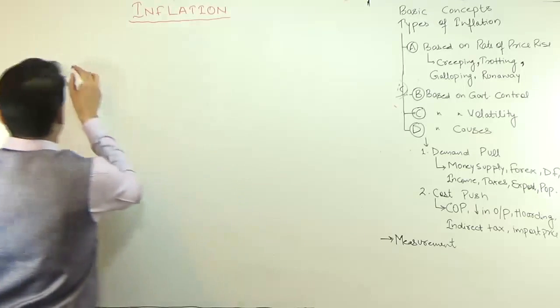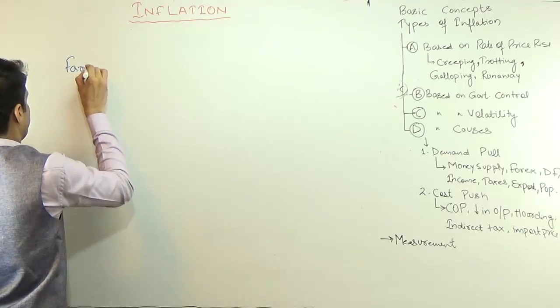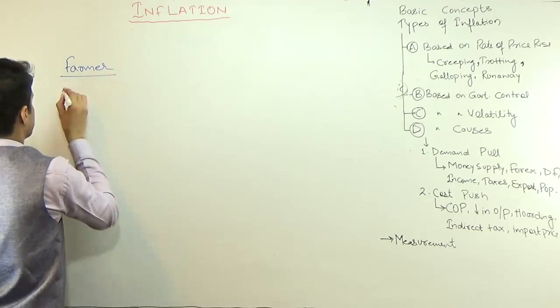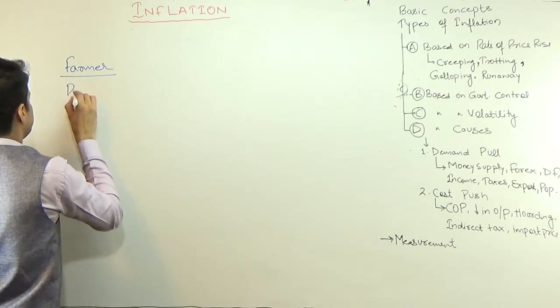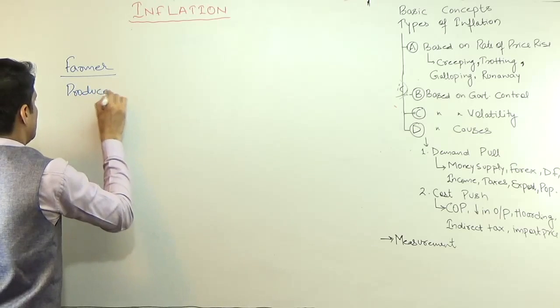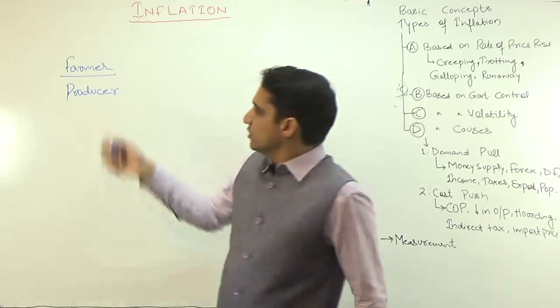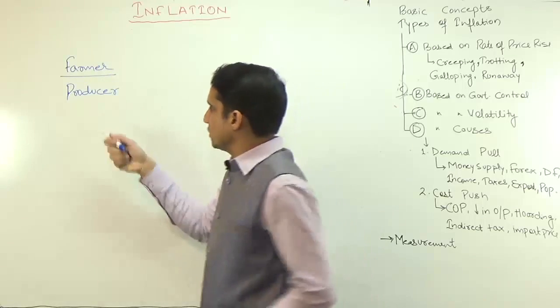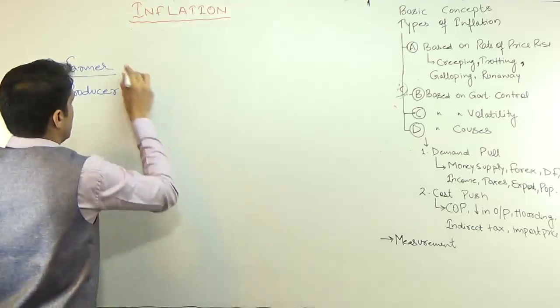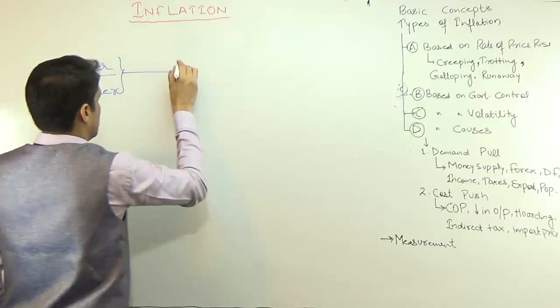Suppose a farmer is there, or a small producer is there. In case of agriculture commodities, it is the farmer who is responsible. In case of other commodities, it is the producer. Now they have to sell.